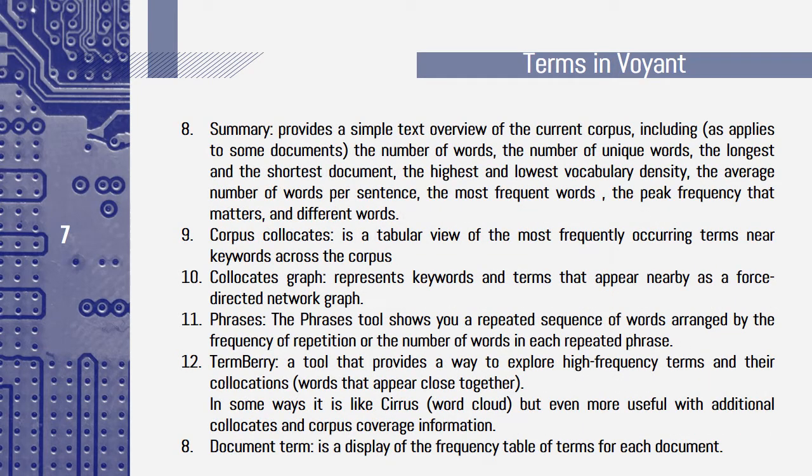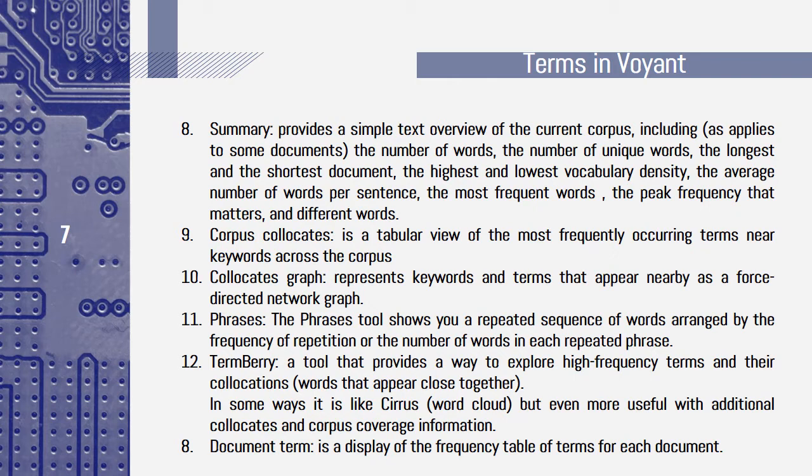I will continue with the tools in Voyant. Summary provides a simple text overview of the current corpus, including the number of words, the number of unique words, the longest and the shortest documents, the highest and the lowest vocabulary density, the average number of words per sentence, the most frequent words, the peak frequency, and distinctive words.